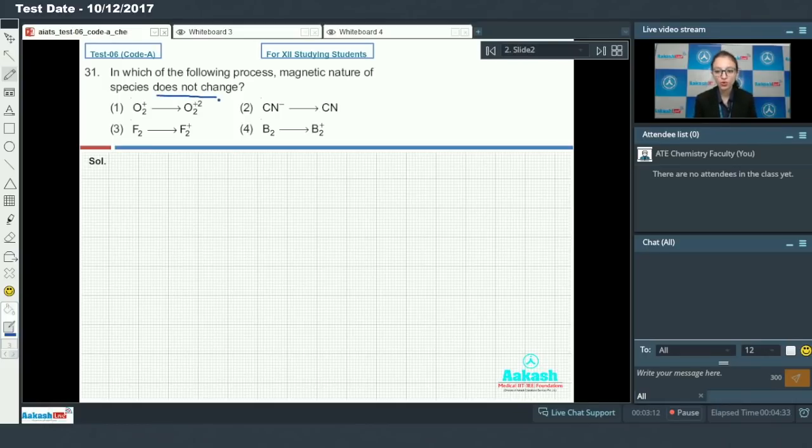First option is O2 positive to O2 2 positive. If we talk about O2 positive, it has one unpaired electron present in O2 positive. So what is its nature? Paramagnetic.